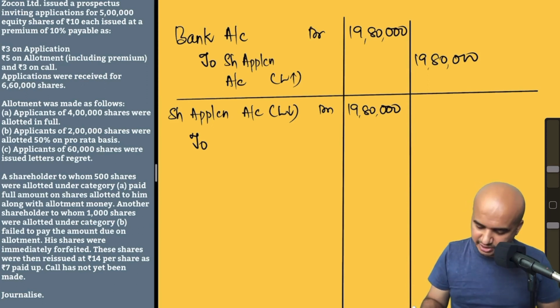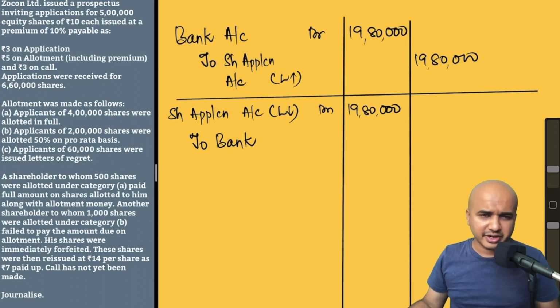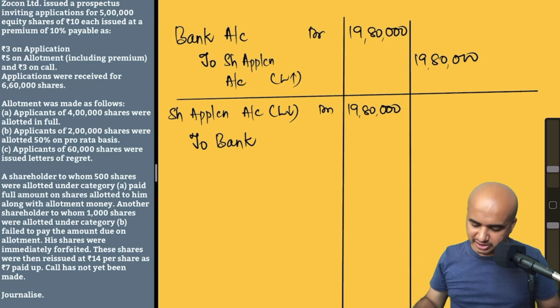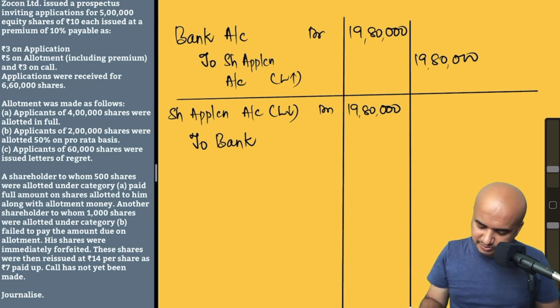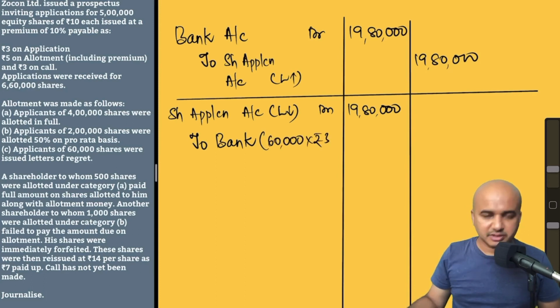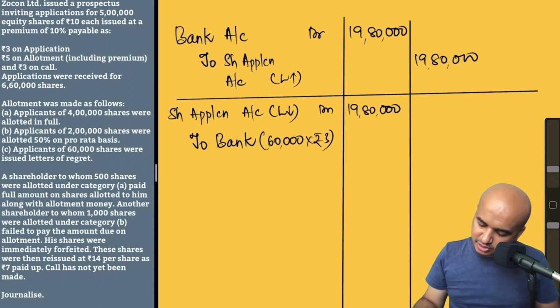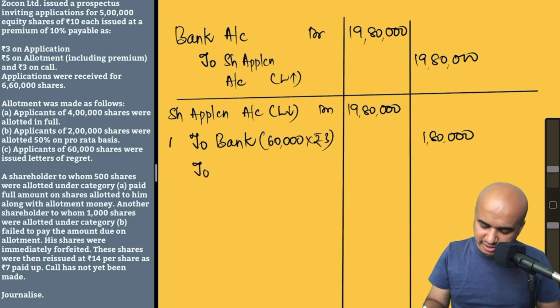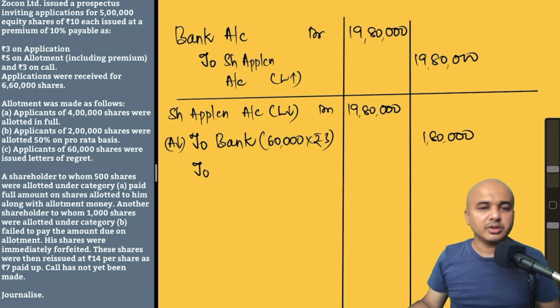How much did we refund? 60,000, category C. So we have to issue them checks, or do an online transfer, whatever it is. Whatever might be the case, our bank balance will come down to the extent of those 60,000 shares or applications. 60,000 into rupees 3, this much we are returning. So this will be 1,80,000 returned. Asset is decreasing, therefore it is being credited.